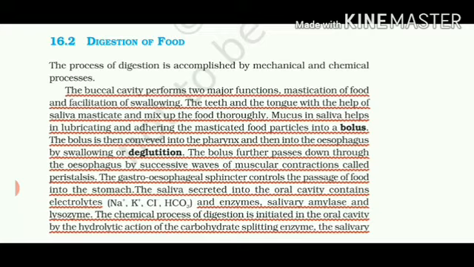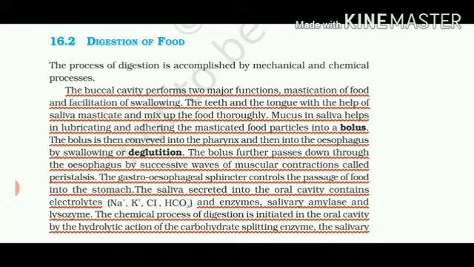The saliva which is secreted contains not only salivary amylase but also one more enzyme called lysozyme. It even contains a few electrolytes like sodium ions, potassium ions, chloride ions and bicarbonate ions. All of these help in osmoregulation so that the balance of salt and water is maintained in the body.